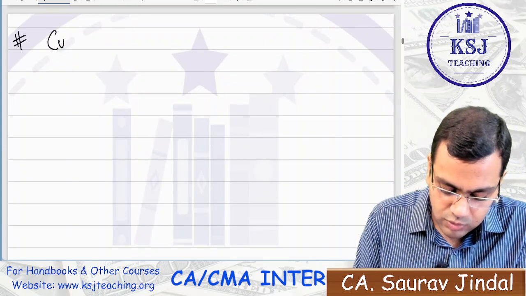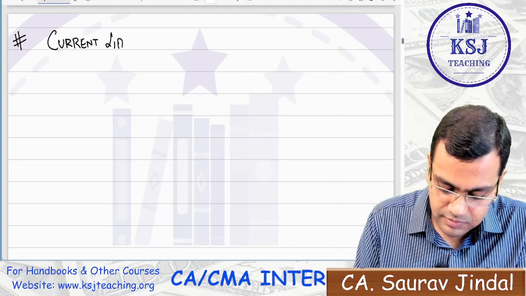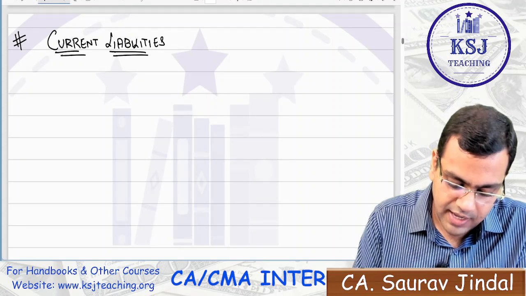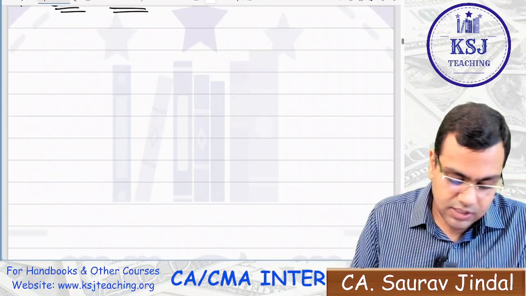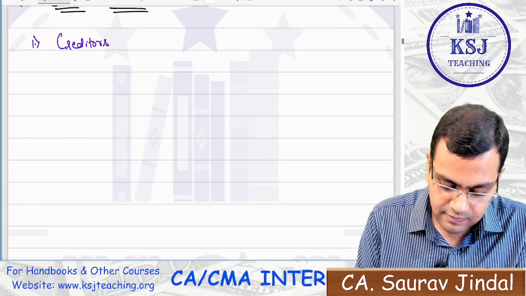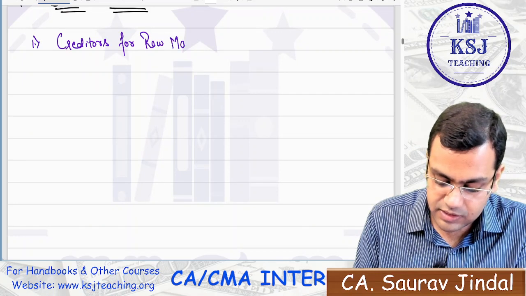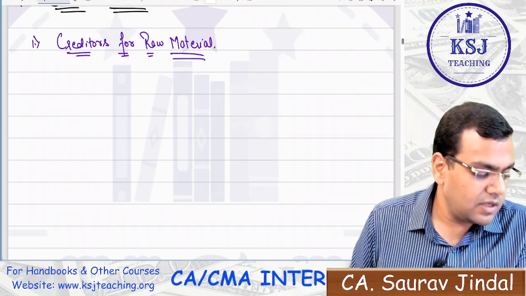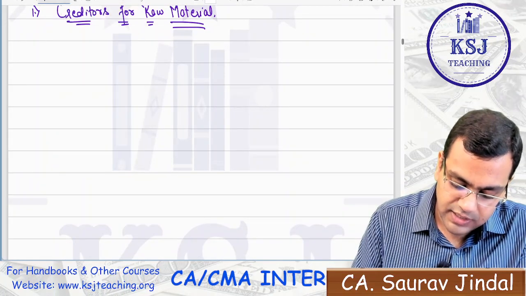Okay, now moving to the current liabilities. What are the current liabilities now? Under the current liabilities, the first that we have is creditors for raw material. Try to understand it very carefully, because this is again one point which is important. Creditors for raw material. Now again, it is dependent upon two things.